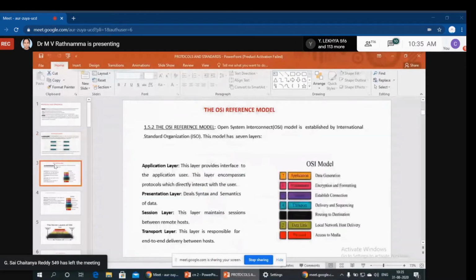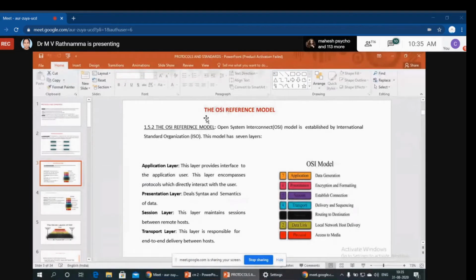Under that, the very important topic is reference models, which is in your syllabus. According to our syllabus, the two main important reference models are the OSI reference model and the TCP/IP reference model. First we start with the OSI reference model. What do we mean by OSI?